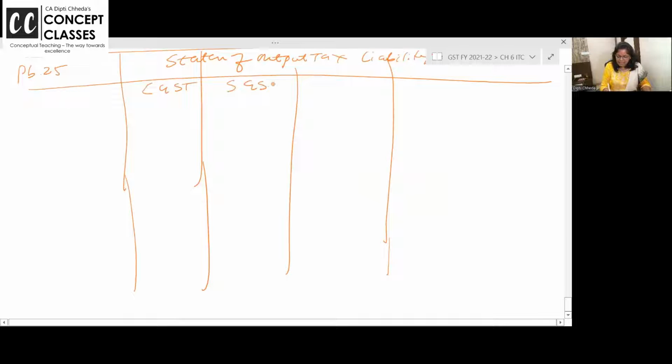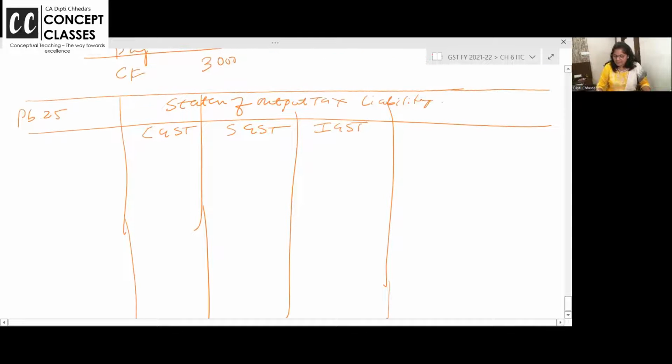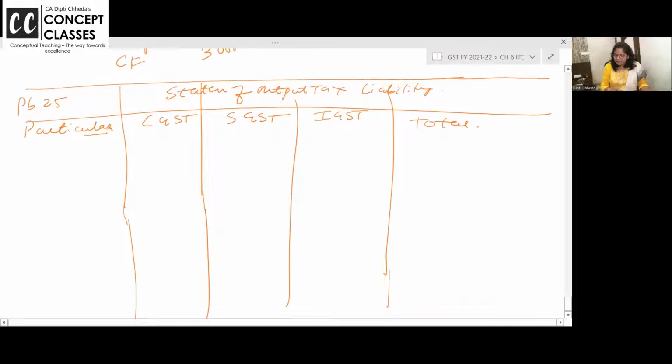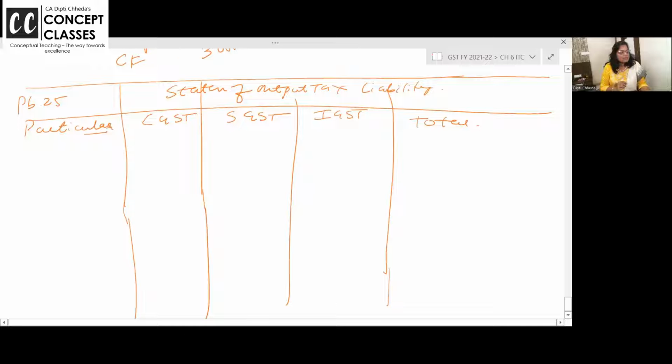CGST, SGST, IGST, and what? Total. These are the points. And what here? Particular.